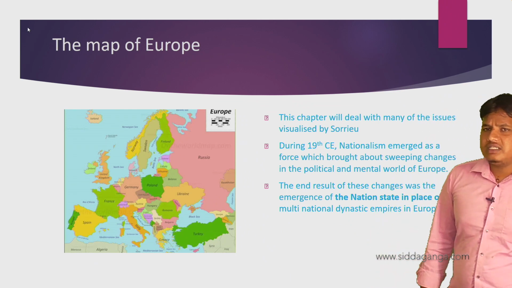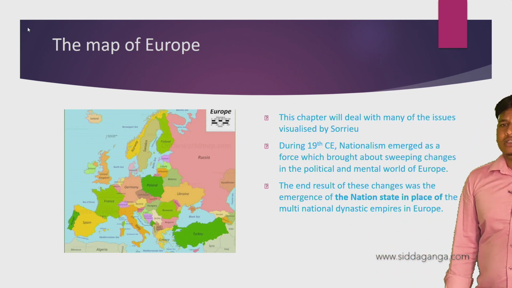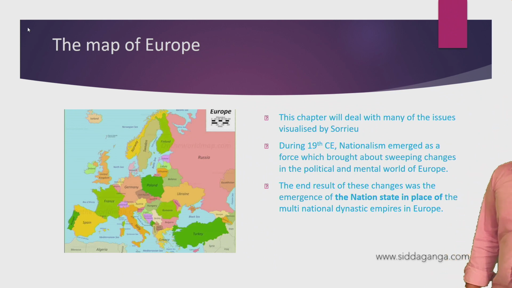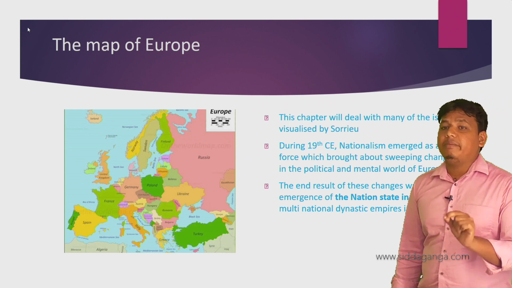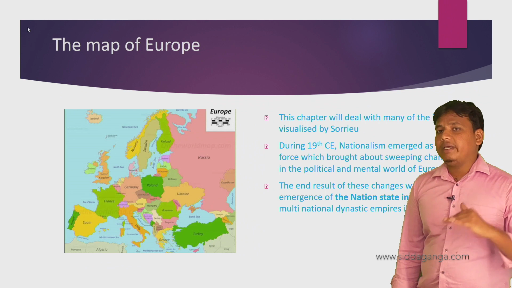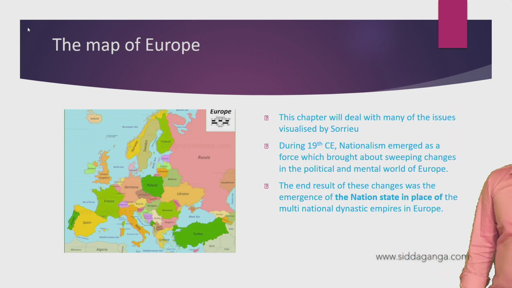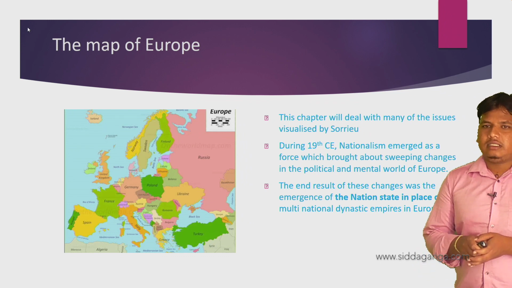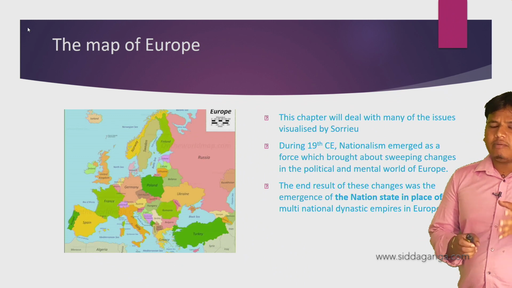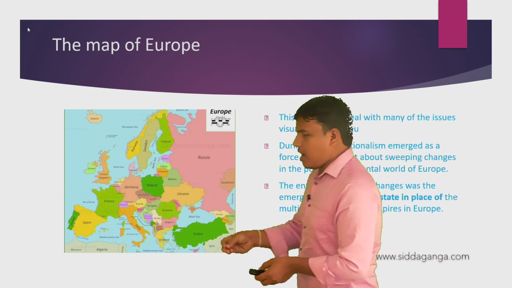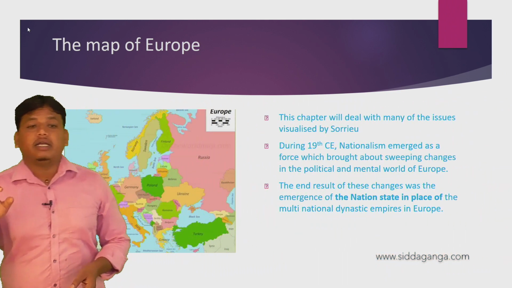the map of Europe. This chapter will deal with many issues visualized by Sorrieu. During the 19th century Common Era, nationalism emerged as a force which brought about sweeping changes in the political and mental world of Europe. In the 19th century, the entire map was changed because all the nations of Europe had become independent and democratic countries.